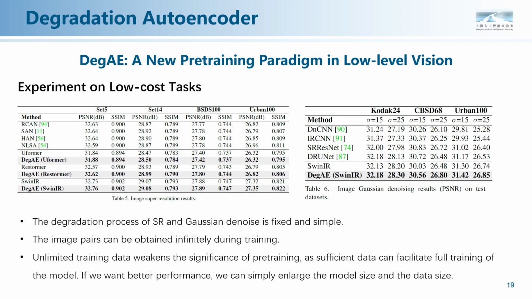We also conduct experiments on low-cost tasks. The experimental results are consistent with our analysis. There are only marginal improvements on low-cost downstream tasks. Since unlimited training data weakens the significance of pre-training, as sufficient data can facilitate full training of the model. If we want better performance, we can simply enlarge the model size and the data size.